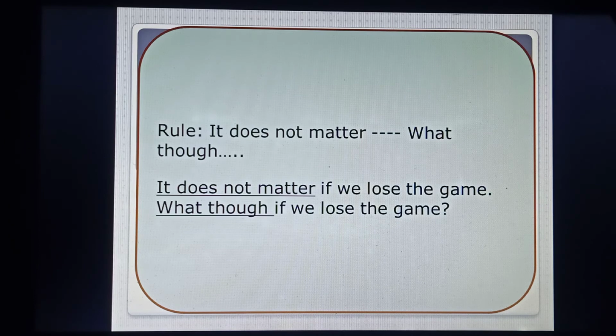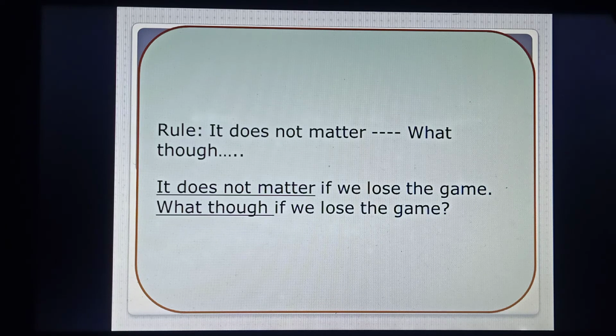Last rule in this video, and that is, we are converting assertive sentence into interrogative sentence. This is the last rule that I have written here. If the sentence starts with it doesn't matter or it does not matter, you can replace these words with what though. See the example. It does not matter if we lose the game. You just replace these words, it does not matter, by what though. So, what though if we lose the game?